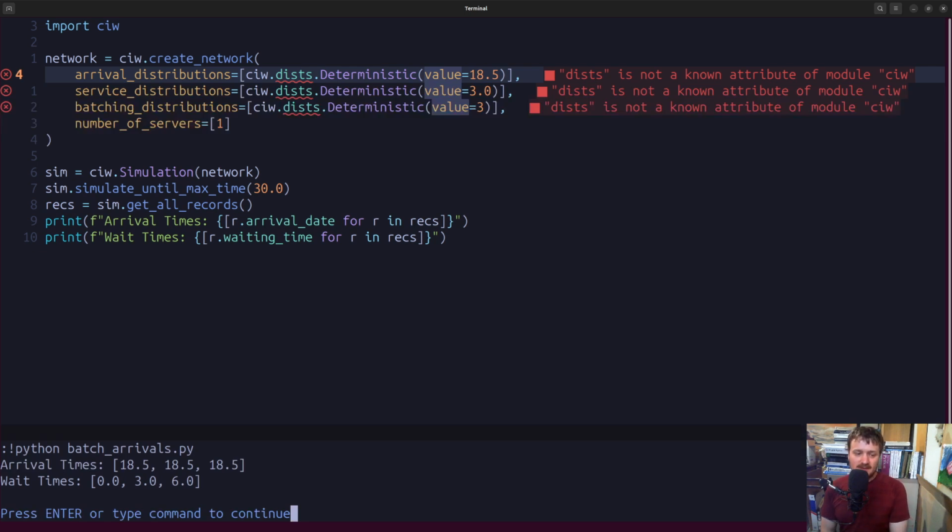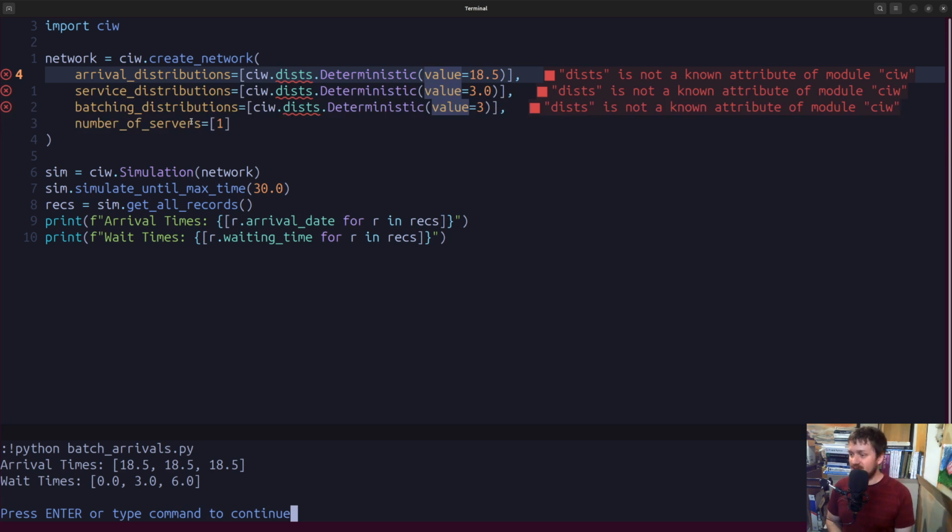Okay, so some things to notice here. One of them is that because they arrived all at the same time, the arrival times for all 3 are identical. Why are there 3 of them? It's because up here, batch distributions, 3 of them is set to arrive. And when do they all arrive? Well, the arrival distribution says deterministically every 18.5, and this is the first time that an 18.5 occurs. And then the number of servers at this queue is only 1, so they only serve 1 at a time. So the first one arrives and enters immediately.